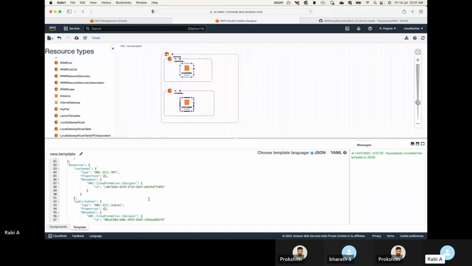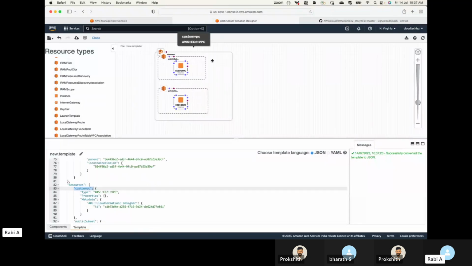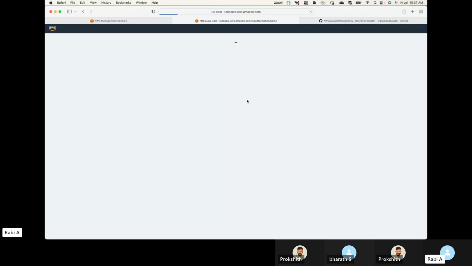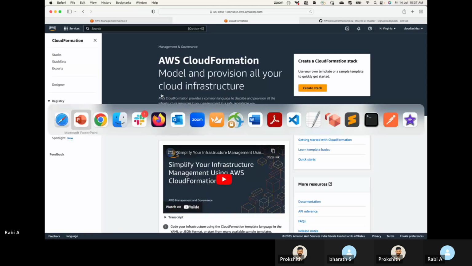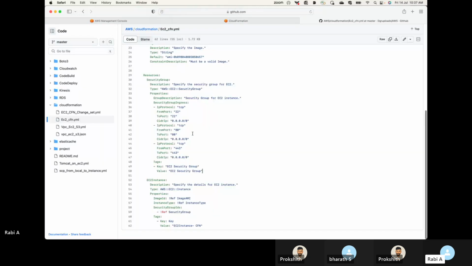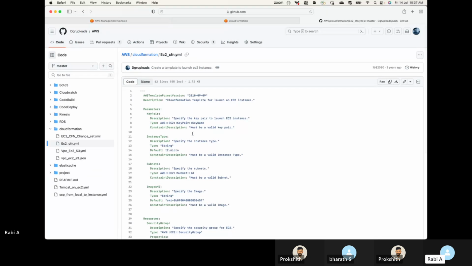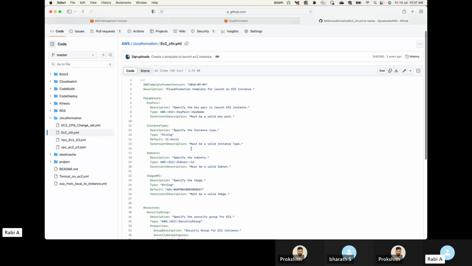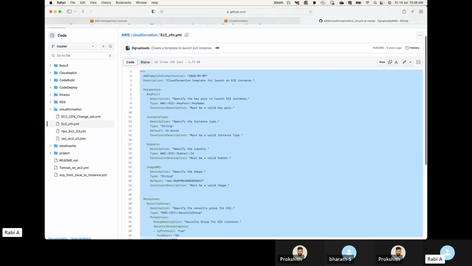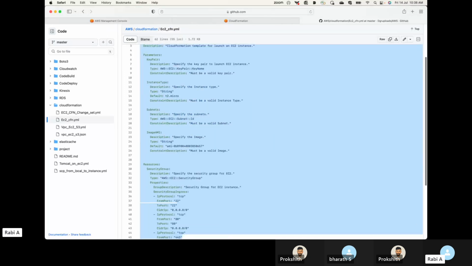Thanks, Ramesh. So this is one option, but you have to be super experienced with designing this architecture. If you don't know this, then you will have to write the code and set up the infrastructure. Make sense? Yeah. Let me show you an example. Here, this code, let me tell you what all I have in this code.